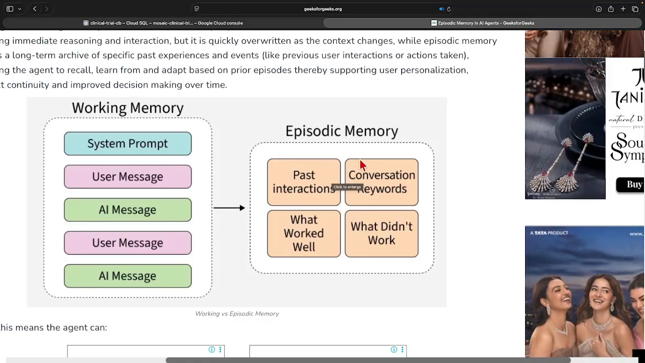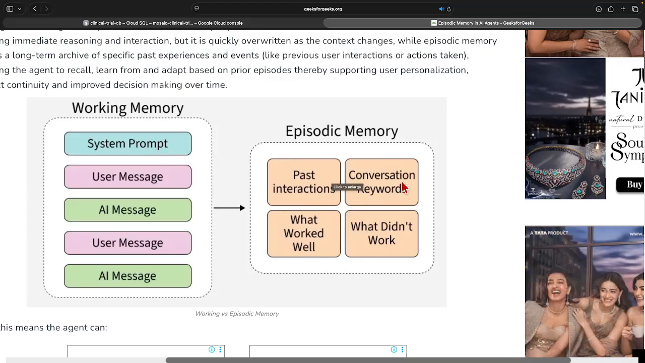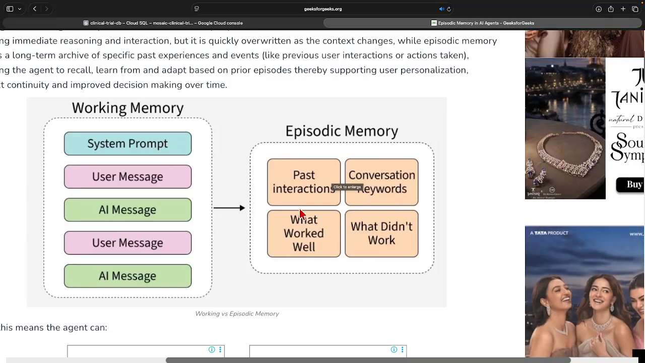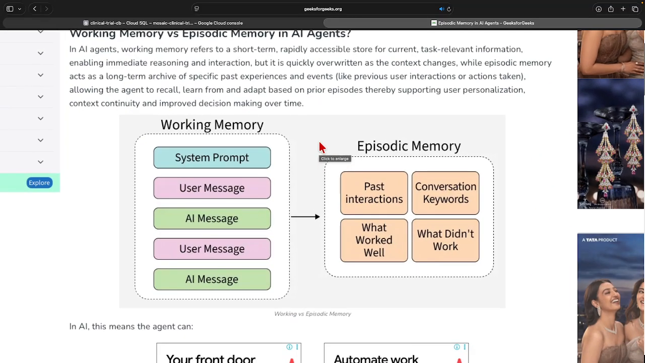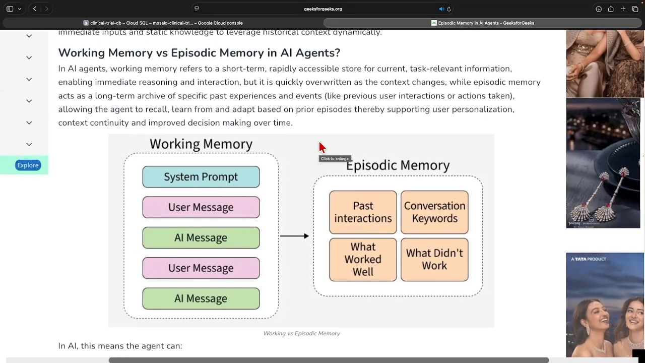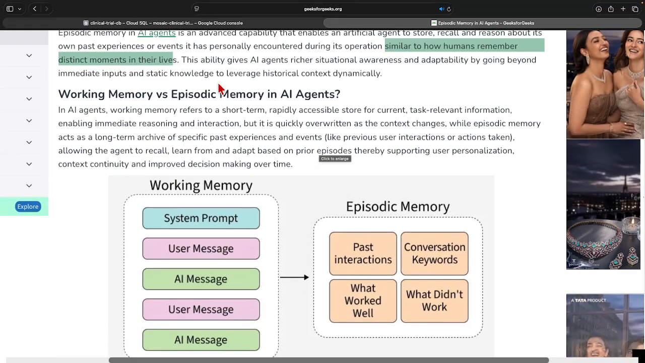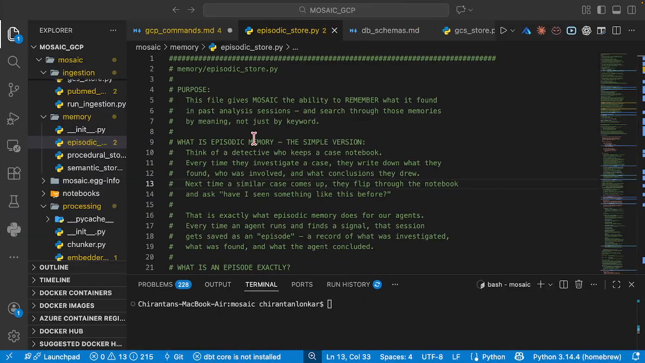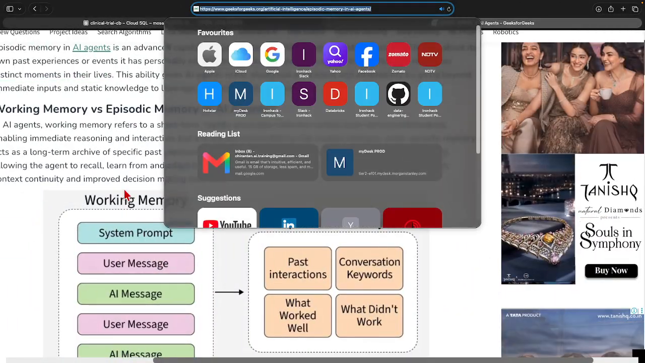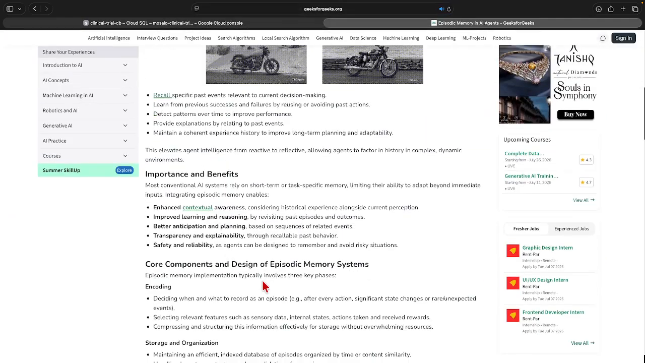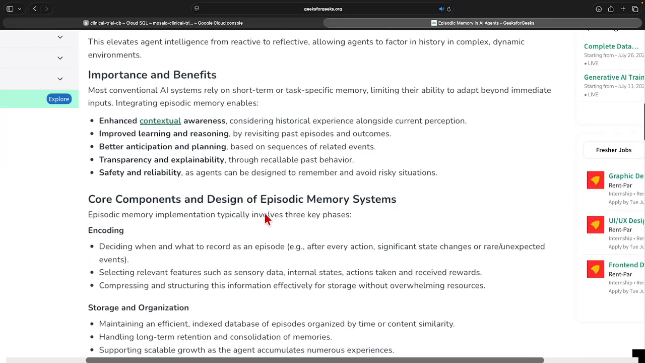Whether it is past interactions, the keywords that we can remember from those interactions, what worked well, what did not work well, all of those things. That is what we're going to design now in episodic memory. Now, you can just read this interesting article on GeeksforGeeks. It's quite interesting. Now, what are the importance and benefits of it?